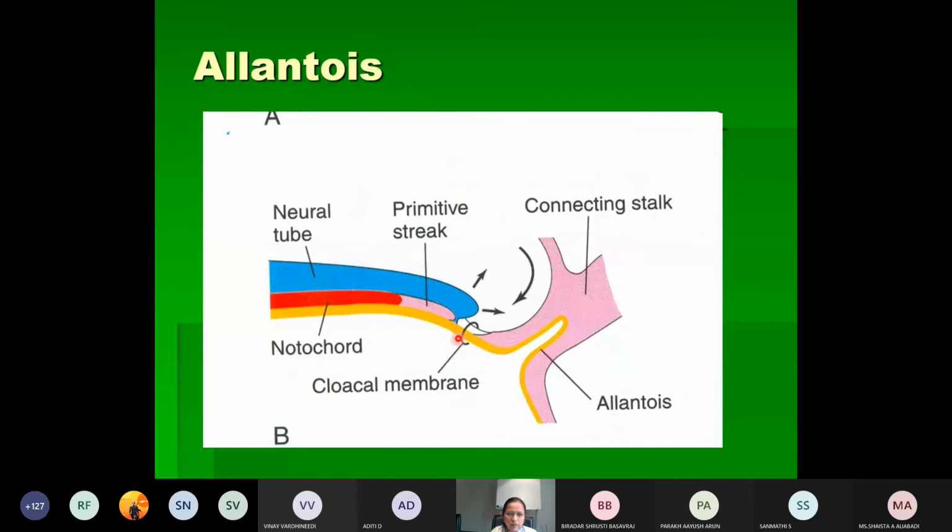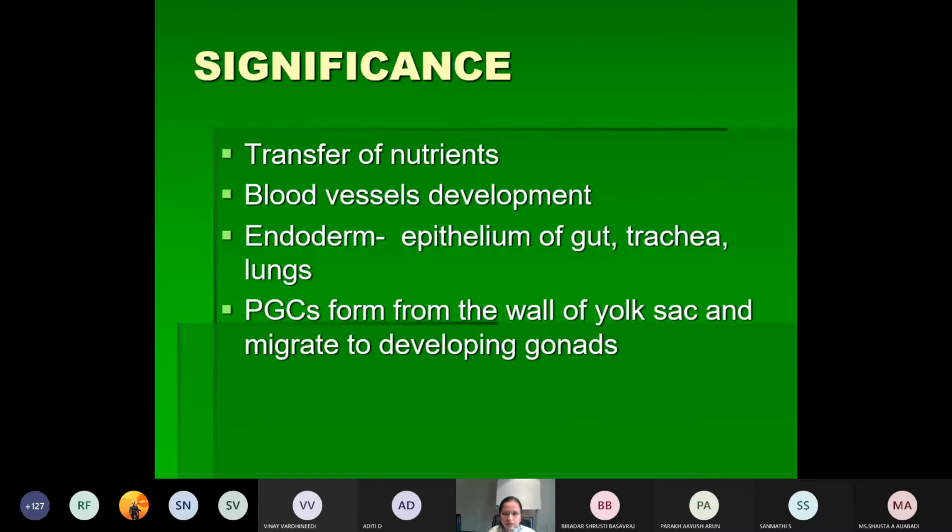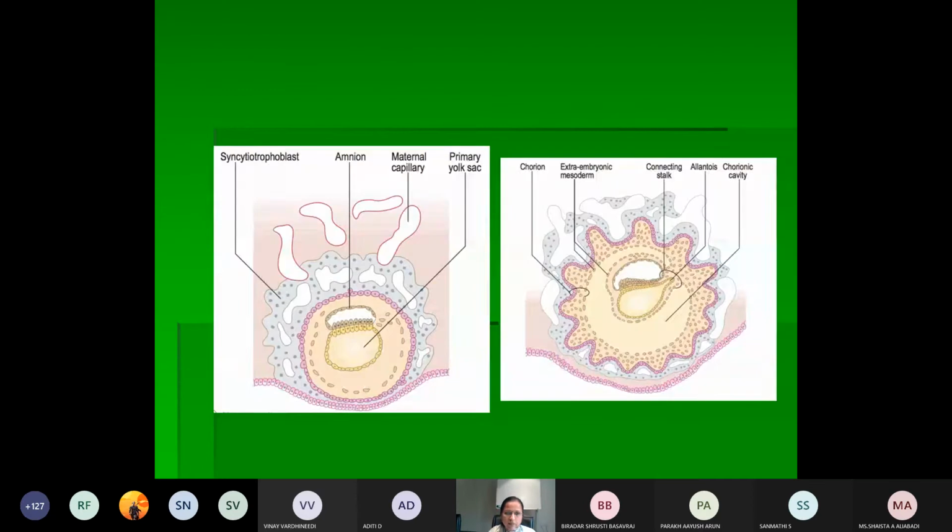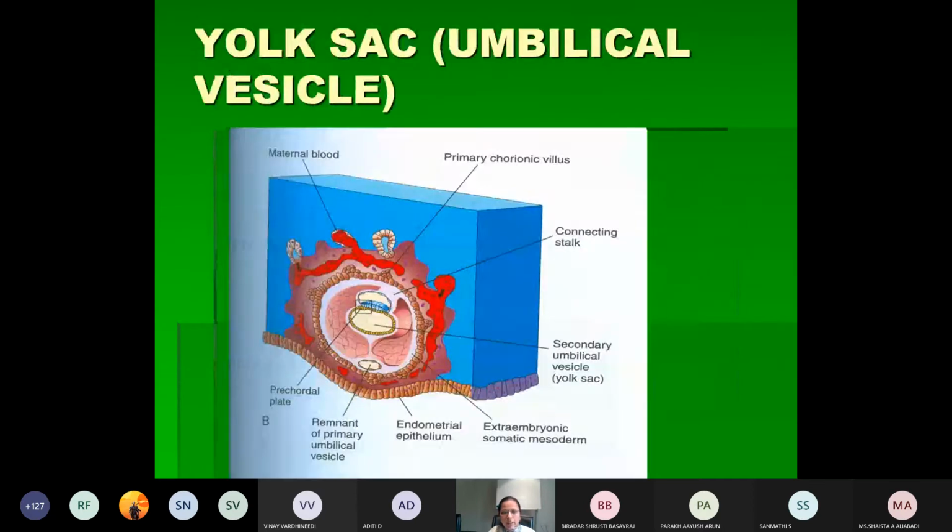So this is the allantois, the diverticulum. This is the connecting stalk. So this is the diverticulum from the caudal wall of the yolk sac extending into the connecting stalk. That is the allantois or the allantoenteric diverticulum. So these are some of the extraembryonic membranes or the fetal membranes.